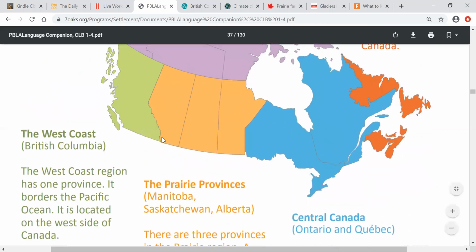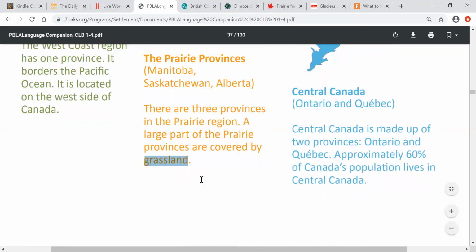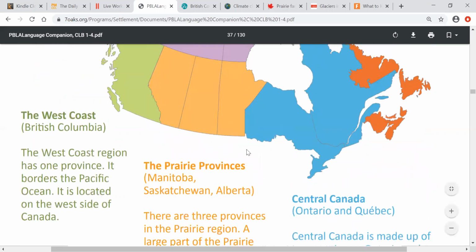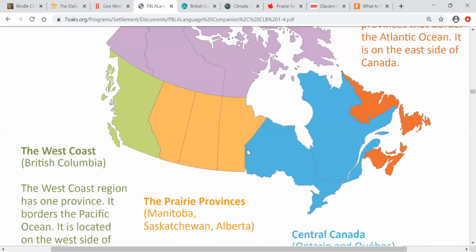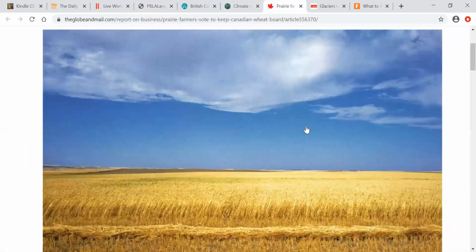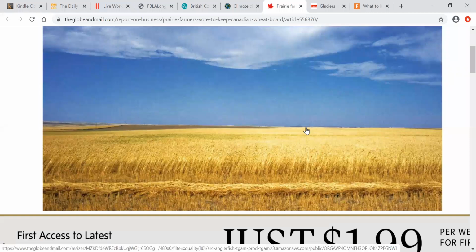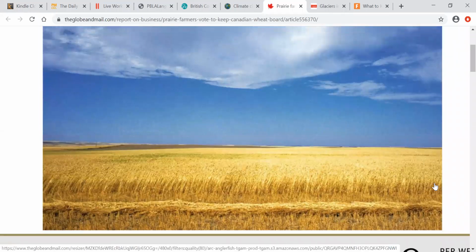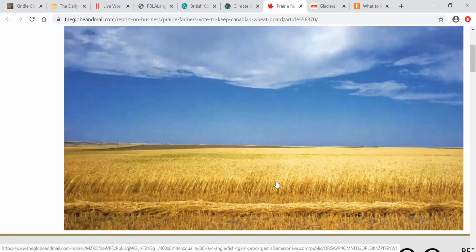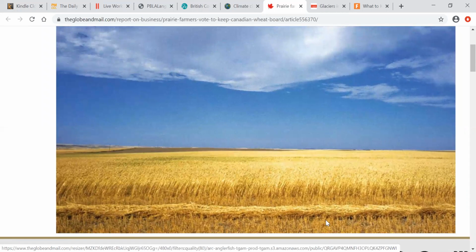So the land in these provinces is called grassland. It is the same kind of land, which is grassland. Have you ever seen grassland? Let me show you a picture. This is grassland, okay? Just land and land and land, which you can grow a lot of things on, right? You can grow wheat, you can grow corn, so many different things. It's like farmland, right? Grassland.